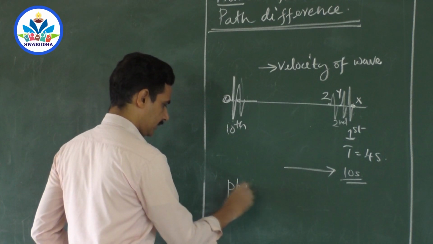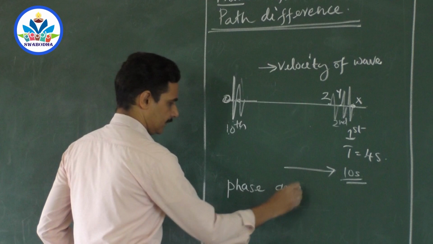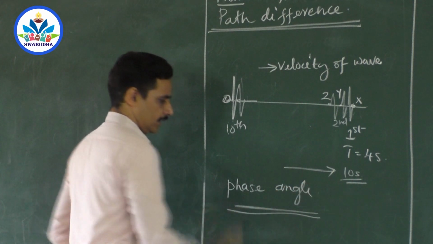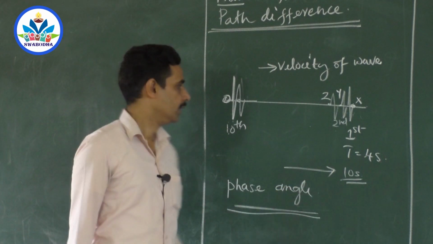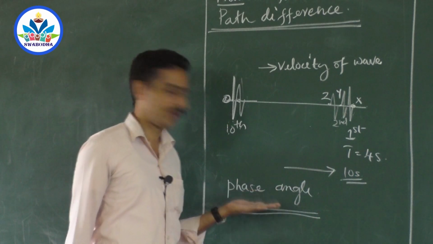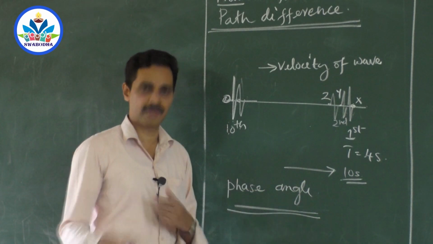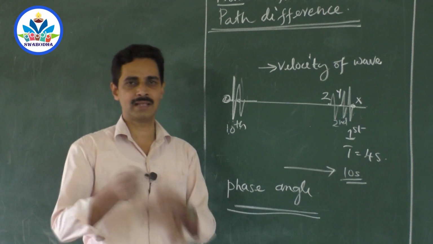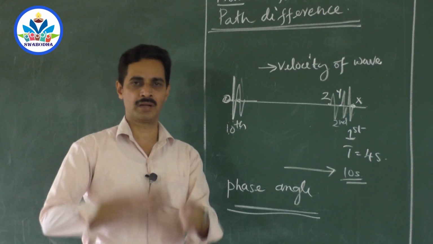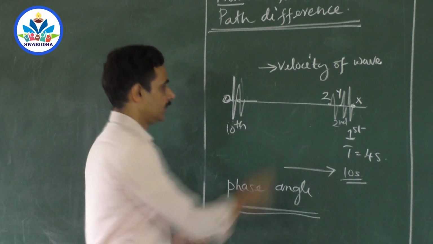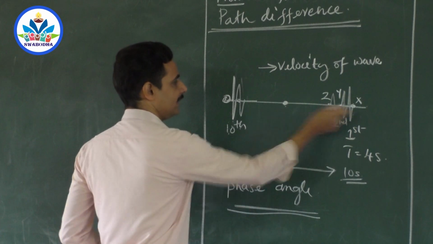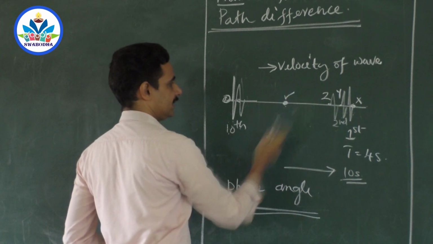So how do you differentiate phase angle? Phase angle is a way in which we explain the phase difference, how two particles are lagging behind or leading. For example, this particle is leading this particle. What do you mean by this particle is leading?